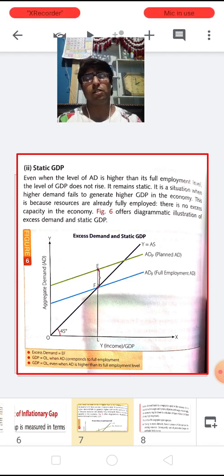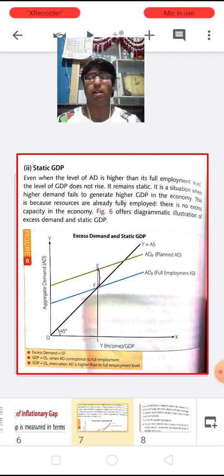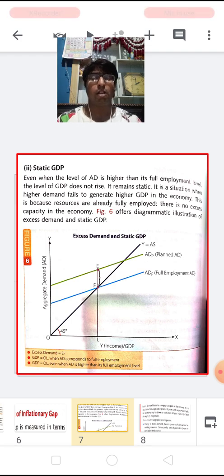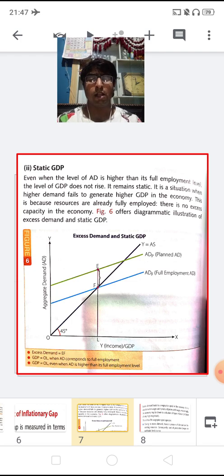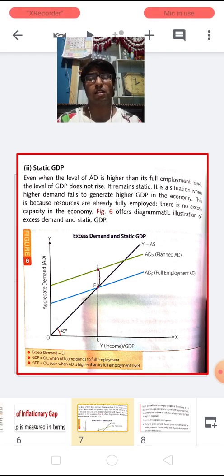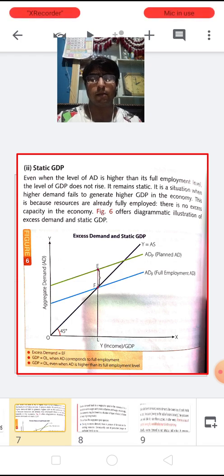So, in this condition, children, GDP remains static because we are not going to produce more from our capacity and we do not intend to produce less than what we have already produced. So the GDP will remain static, because the resources are already fully employed and there is no excess capacity left in an economy. So this is again a consequence of excess demand.